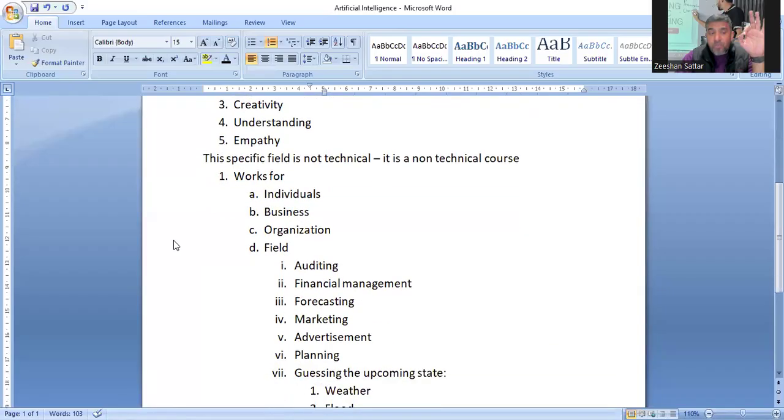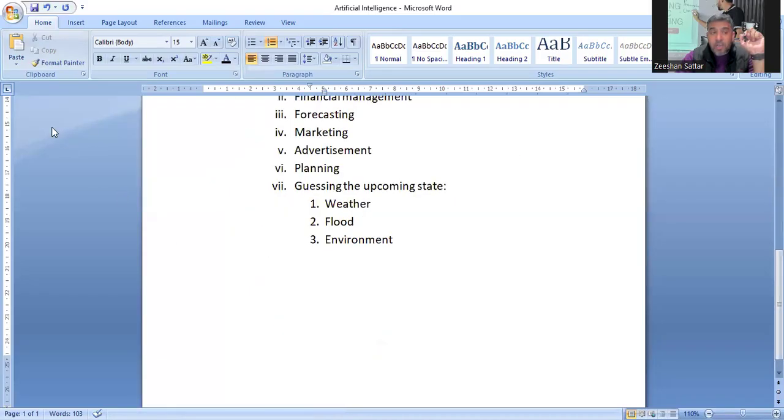This field works very smartly for individuals, for business, for organizations, in the field of audit, financial management, forecasting, marketing, advertisement, planning. And even nowadays, it is also working very smartly for guessing the upcoming state, for example, weather, flood, environment. These all things are being done by artificial intelligence, and artificial intelligence is not stopping here.